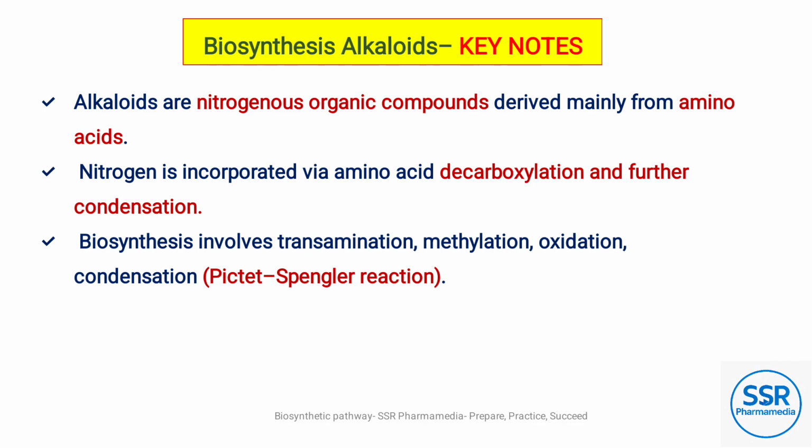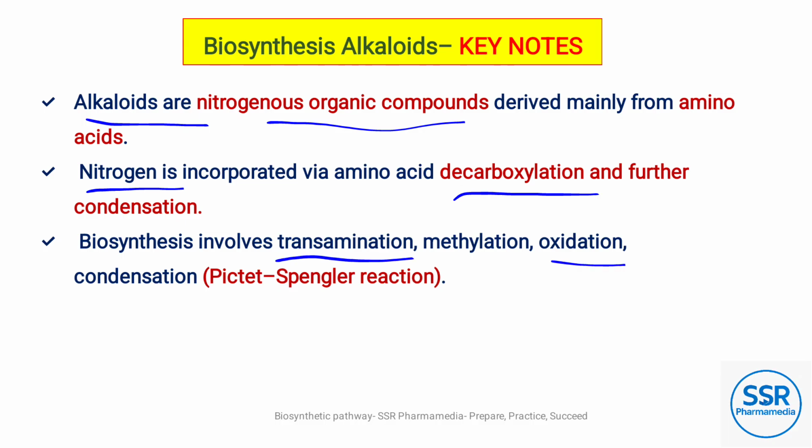So what do alkaloids mean? Alkaloids are nitrogenous organic compounds derived mainly from amino acids. Nitrogen is incorporated via amino acid decarboxylation and further condensation. Biosynthesis involves transamination, methylation, oxidation and condensation, Pictet-Spengler reactions. So these are the keynotes for alkaloid biosynthesis.